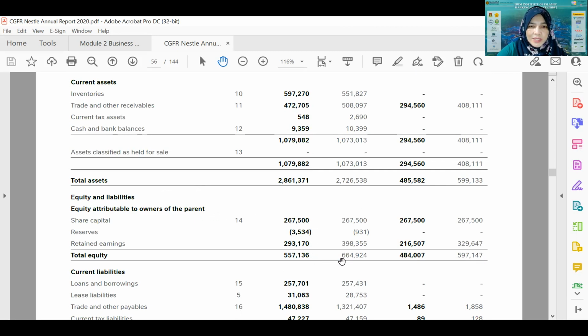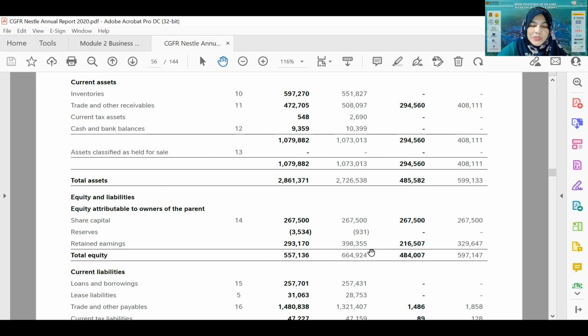The total, 557, is the total at the end of 2020. So this is what is reported in the statement of changes in equity. It shows how the 557 is derived.